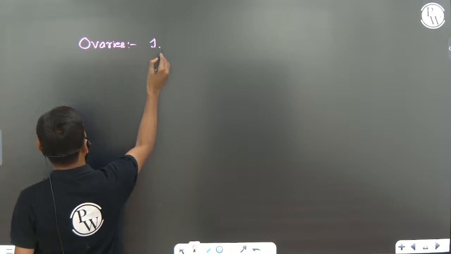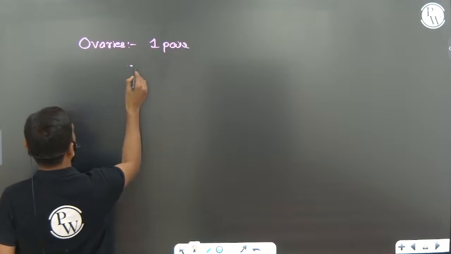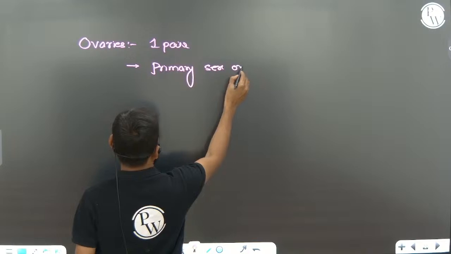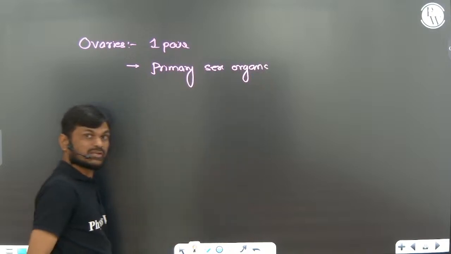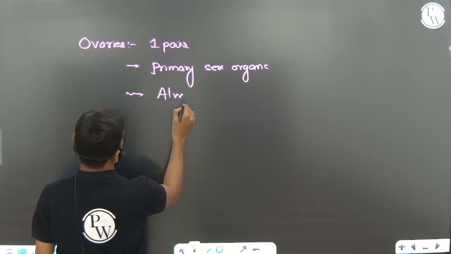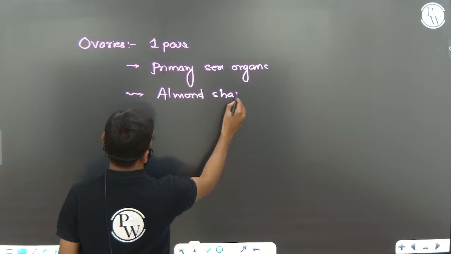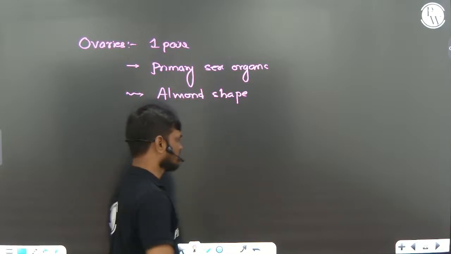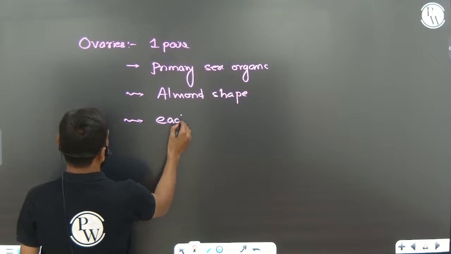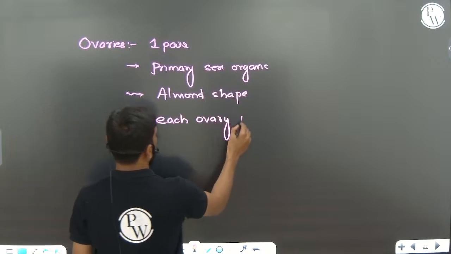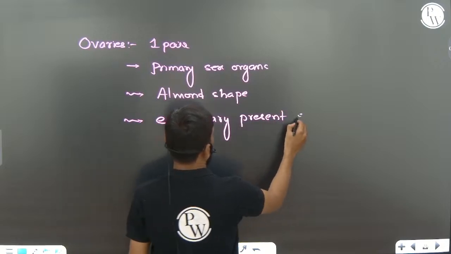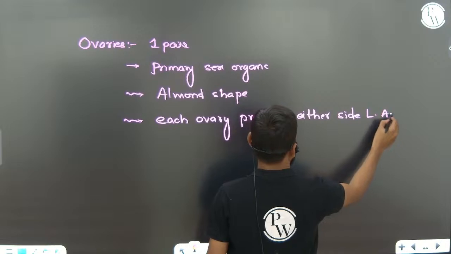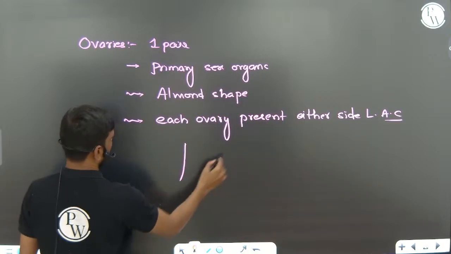One pair of ovaries is present. They are the primary sex organs of the female, almond shaped, present on either side of the lower abdominal cavity.